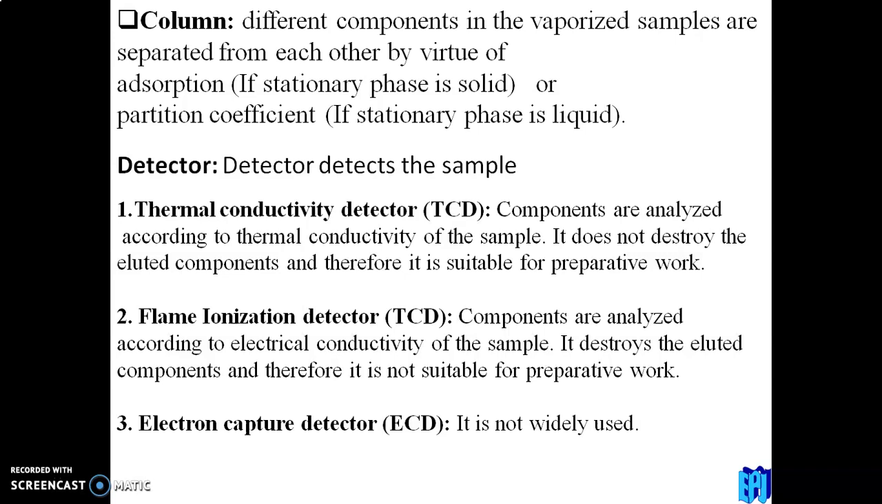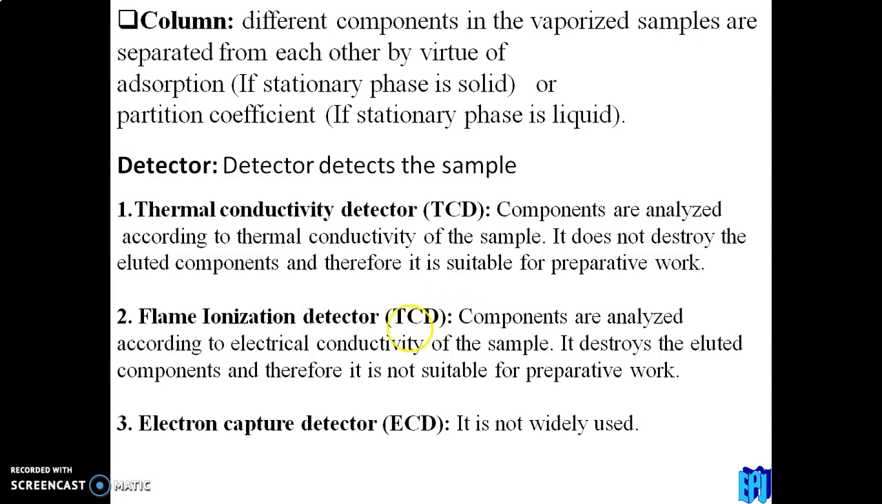Then it is connected to a detector. Detectors are mainly of three types. The first one is TCD, the thermal conductivity detector. The components are analyzed according to the thermal conductivity of the sample, which means it measures how much thermal conductivity a sample or component has. It does not destroy the eluent components, and therefore the components obtained from it can be used for preparative work.